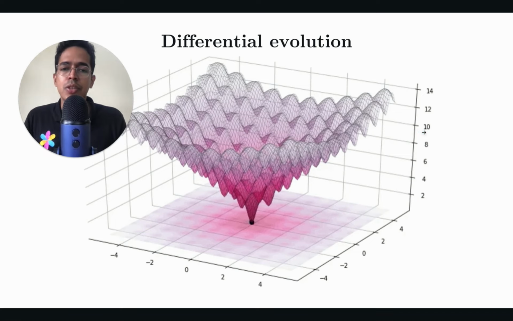Let's say you start as a uniform grid. You can start as anything, does not matter. And then you will slowly converge. So convergence is not guaranteed in differential evolution. That's an important point. Convergence is not guaranteed, but it's very likely that you will converge to a solution.